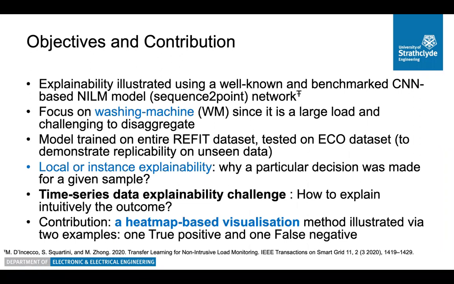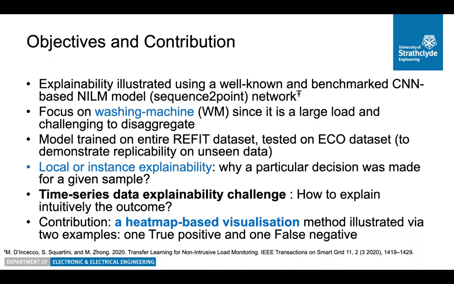So our goal was to take one well-known and well-benchmarked CNN-based NILM method. Specifically, we use the sequence-to-point network by Zhang and colleagues, and we focus on the washing machine because this is a larger load and it is usually challenging to disaggregate. We focus on local explainability, and that is, we want to answer the question why a particular decision was made for a given sample, for given measurements.